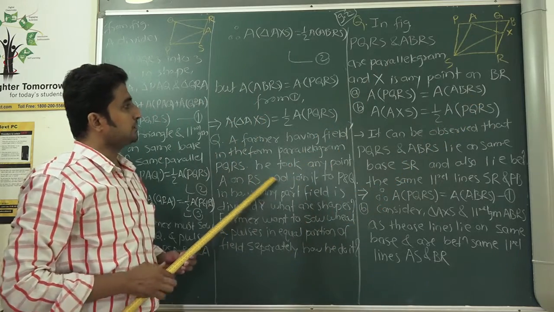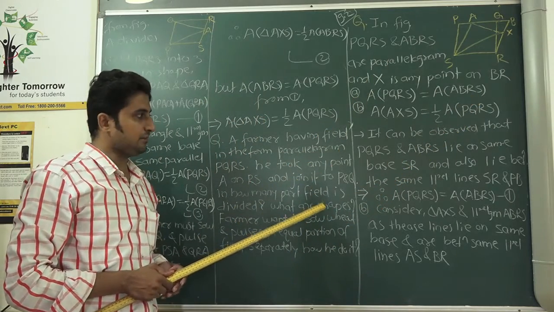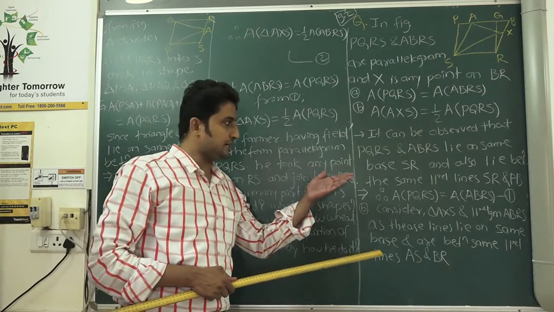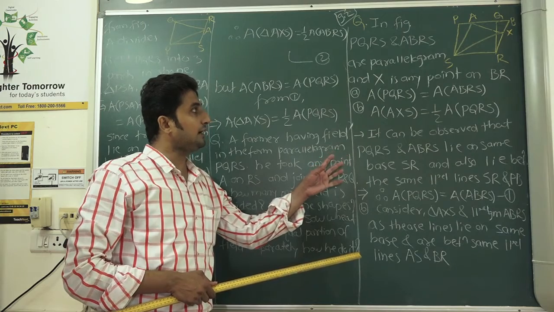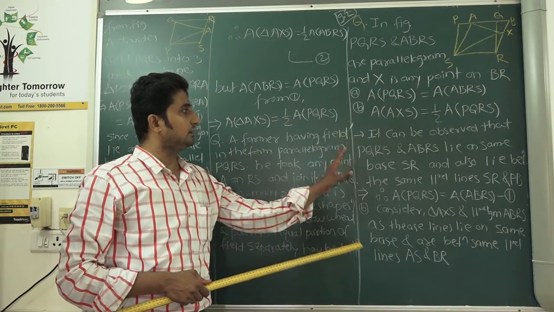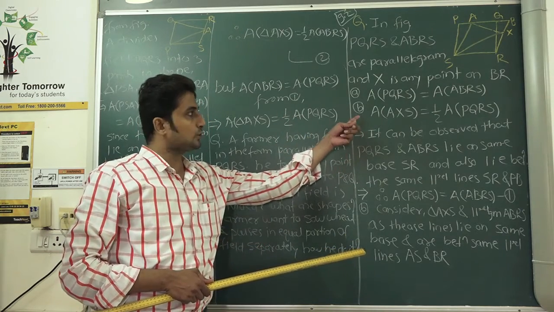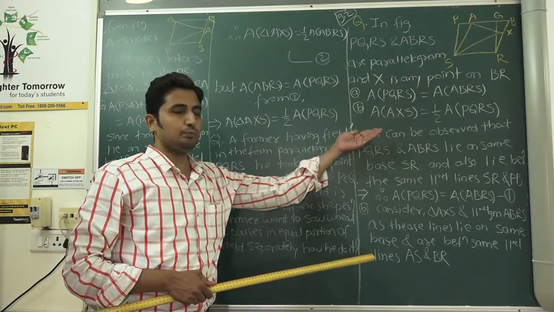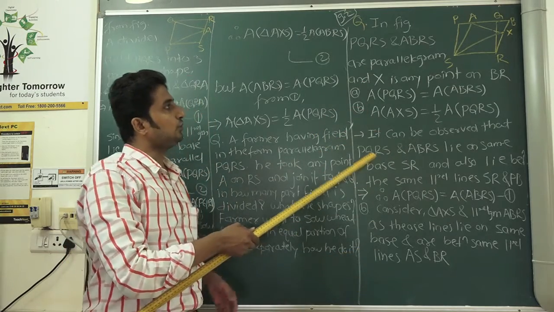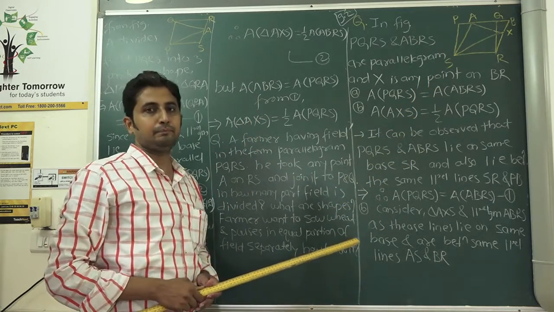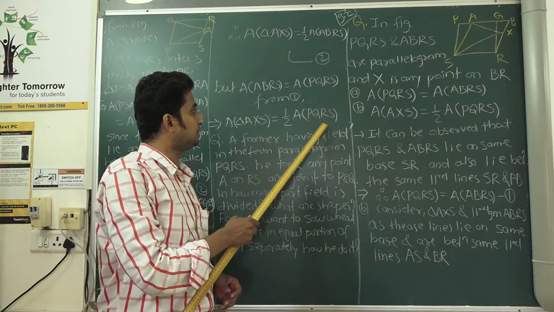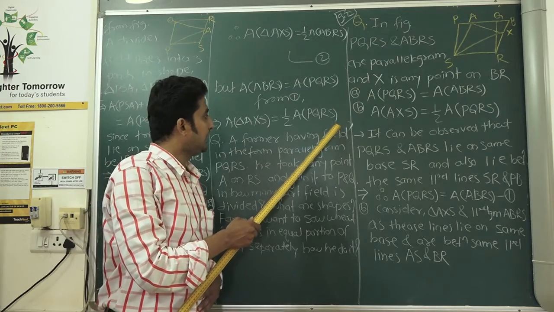So dear students, by using this concept of having the same base and the same parallel lines, we can conclude that the results are like this. Before proving any result, we must know what the common bases and the common parallel lines are. So I hope you understood this.